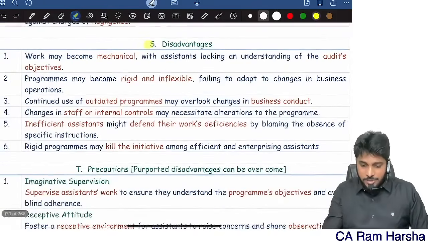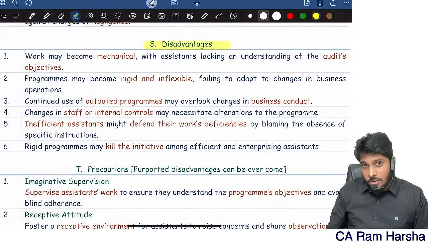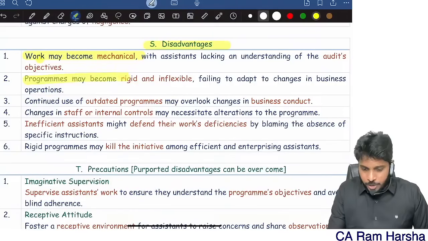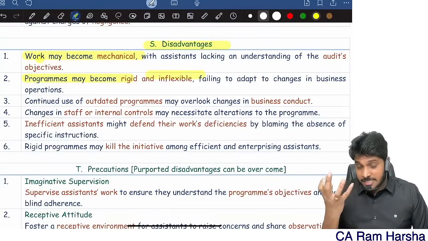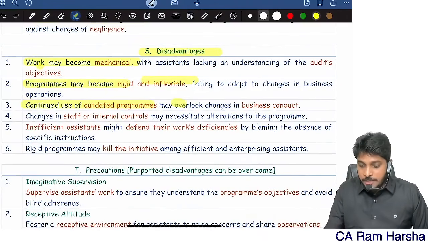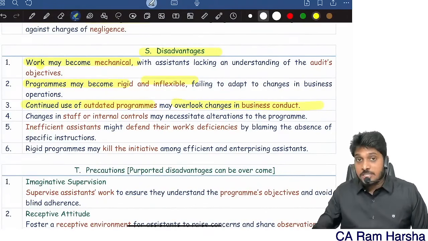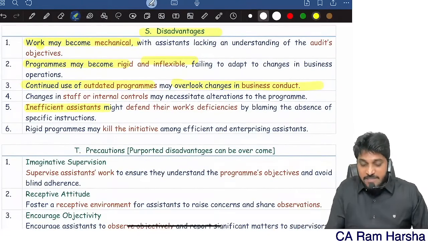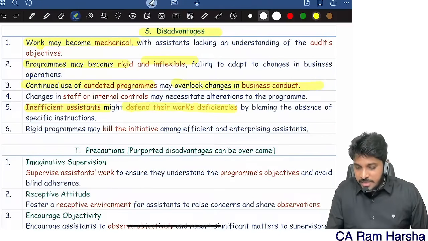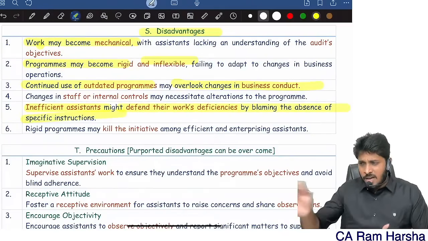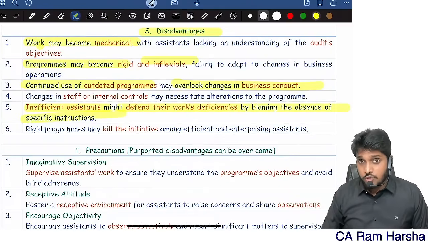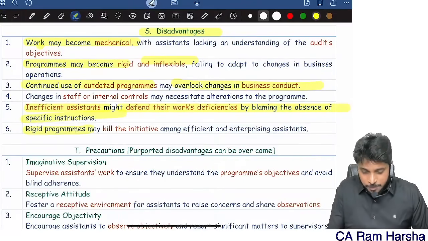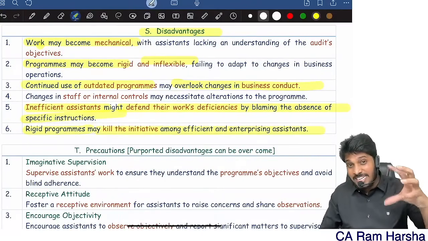Then disadvantages. Since the program is rigid, for inefficient people, for example, work may become mechanical. The program sometimes may become rigid and inflexible. Continued use of an outdated program may overlook changes in the business. So the program has to be updated. That is the reason we have to update the program. Especially inefficient articles might defend their work deficiencies. I will ask my article, why did you not verify so and so point? He will say, that is not covered in the program. So a rigid program kills the initiative among the team members.